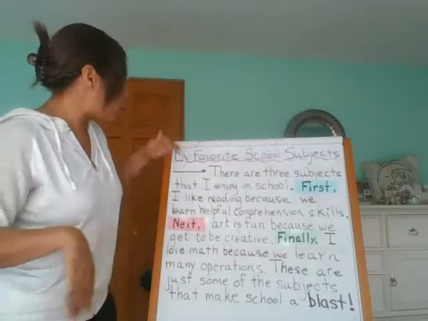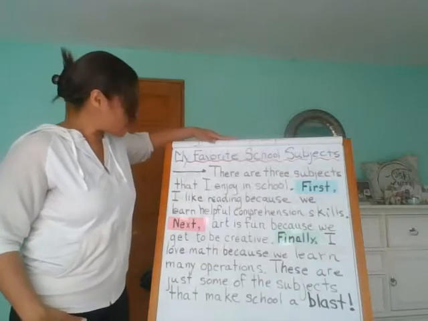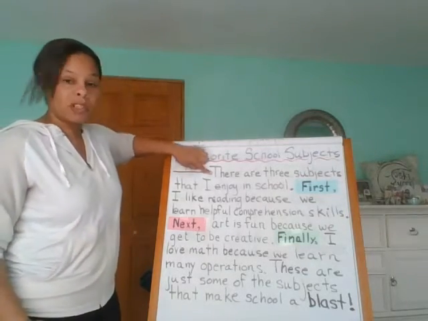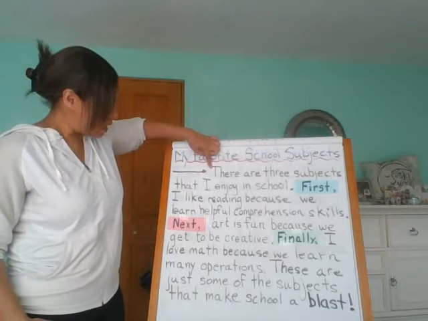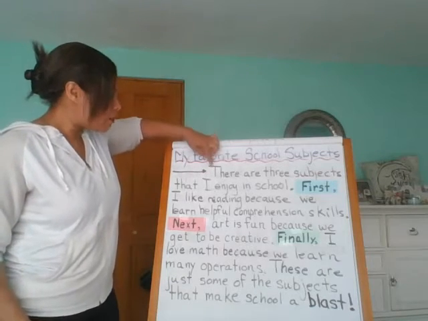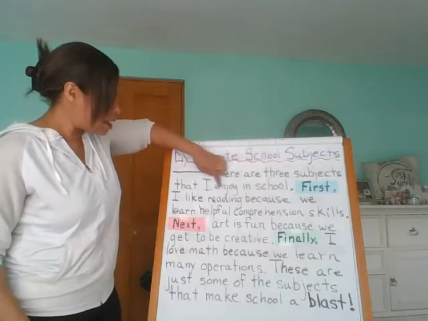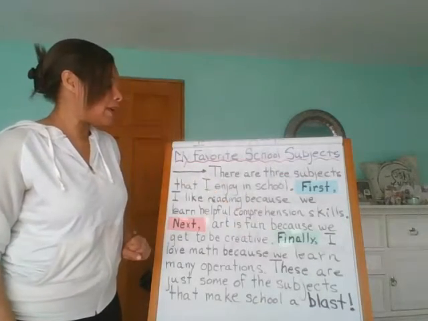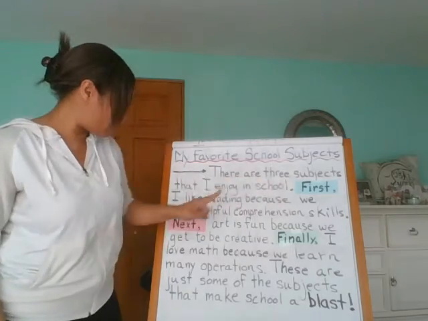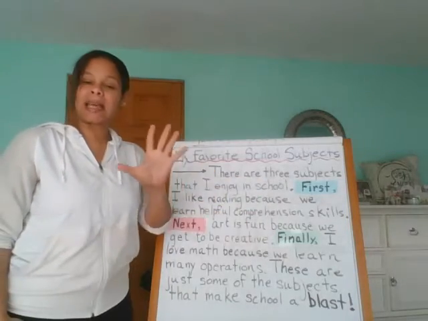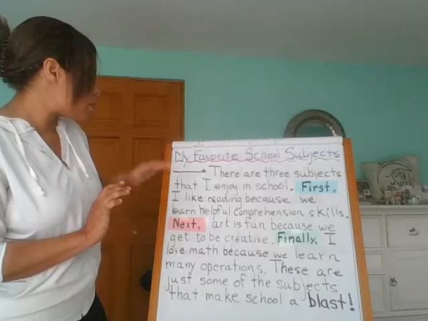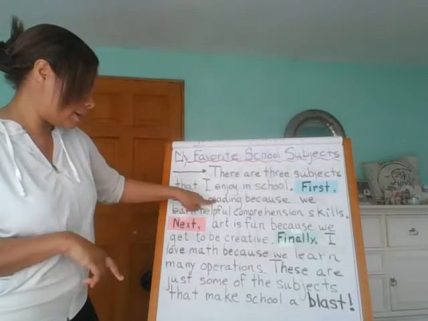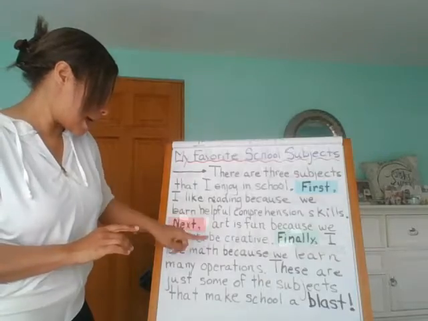So our topic was our favorite school subjects. Remember that when you have a new paragraph, you must indent, which means you have to go over a space before you can actually begin. First sentence is your topic sentence. Then you have 3 details that all begin with a transition word or phrase. And then your 5th sentence is a concluding sentence. So the 3 subjects that we said were our favorites were reading, art, and math.